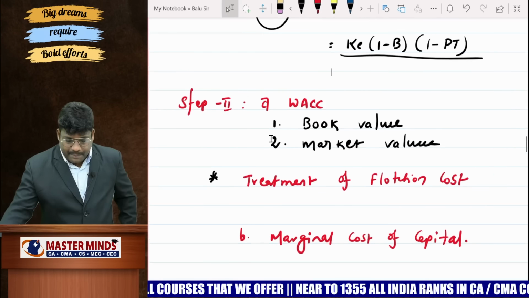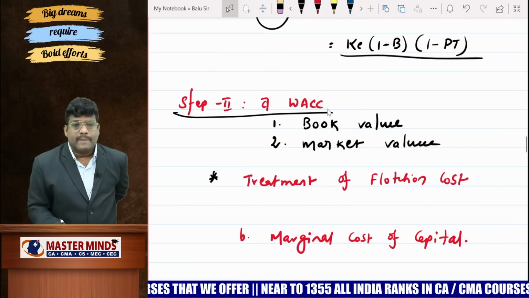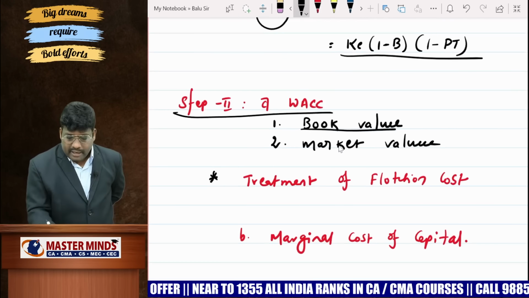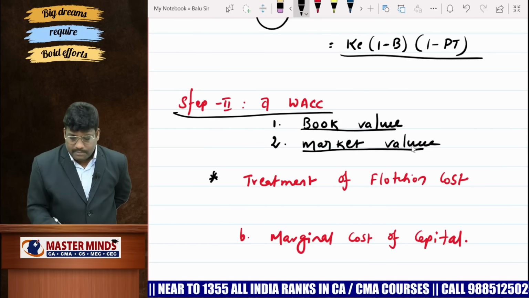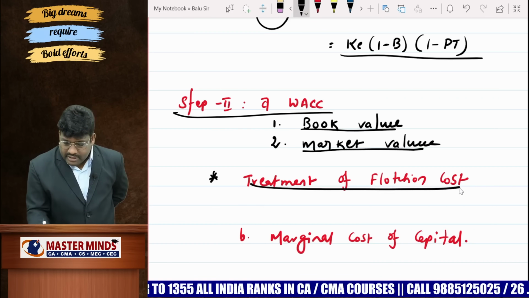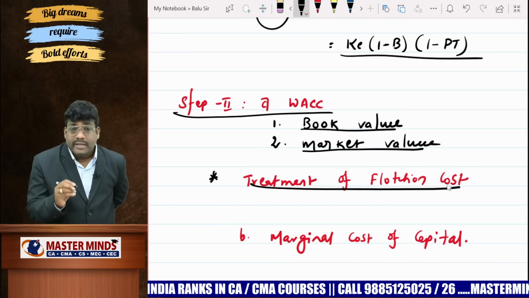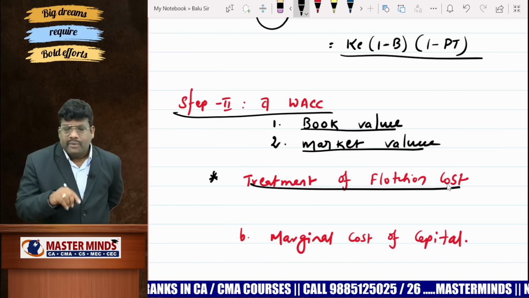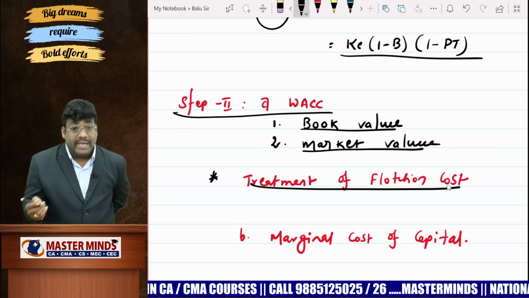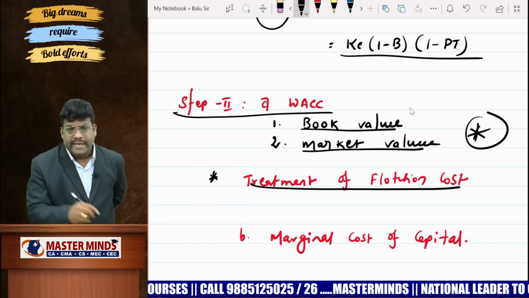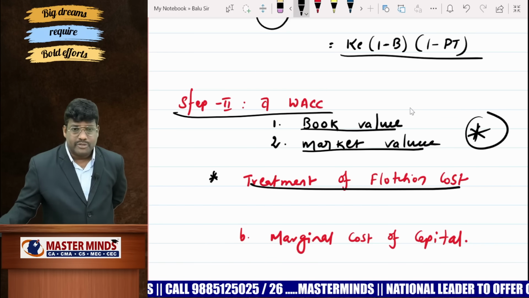And next step is calculation of weighted average cost. You can calculate weighted average cost of capital basing on book value, or weighted average cost basing on market value. But the thing is, when flotation cost exists, particularly while calculating retained earnings, you have to apportion the equity basing on the proportion of equity and retained earnings in book value. This point you should not forget. Please check before going to exam, dear students.